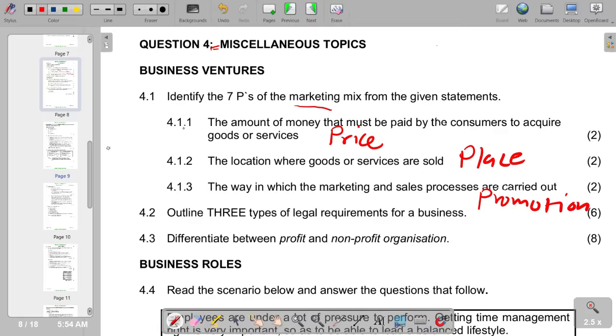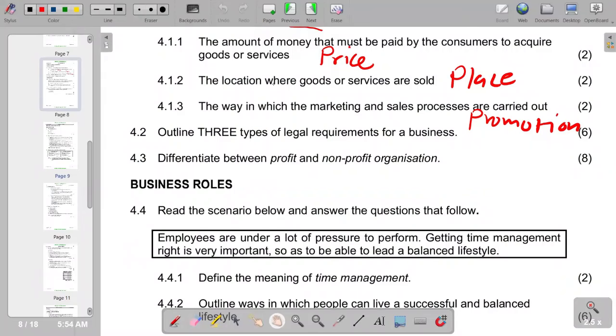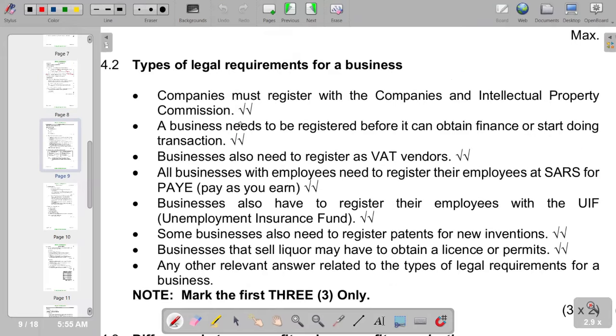So with that, we move on to the next part of our question, which is 4.2. Question 4.2, you have to outline three types of legal requirements for a business. Companies must register with the Companies and Intellectual Property Commission.